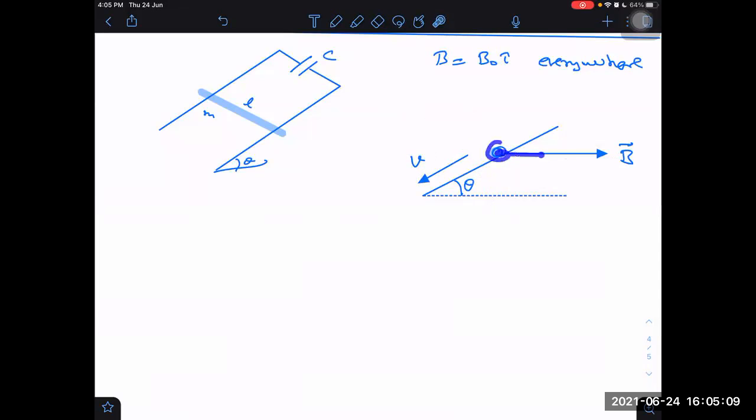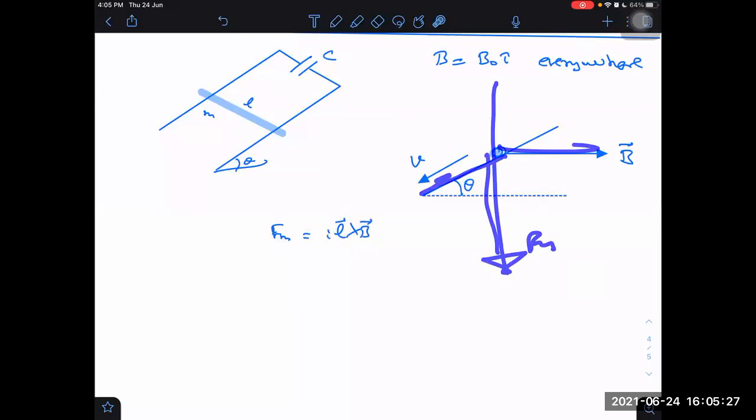What is perpendicular to length and magnetic field? Length is horizontal and magnetic field is horizontal. Upwards then. Magnetic force is I L cross B. So I can see it is perpendicular to this plane. It is vertically up or vertically down, but it cannot be vertically down, because if it is vertically down, then it is supporting B. So what we are left with, it should be vertically upwards.